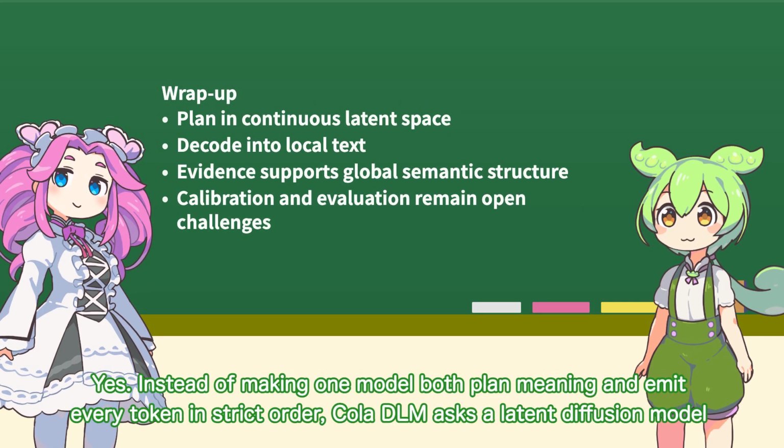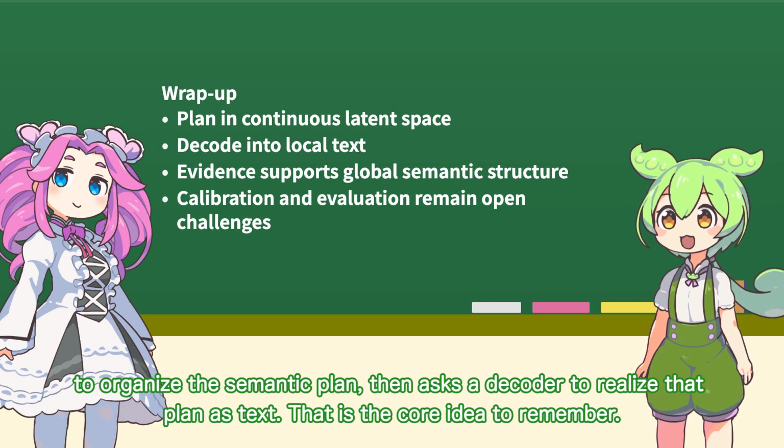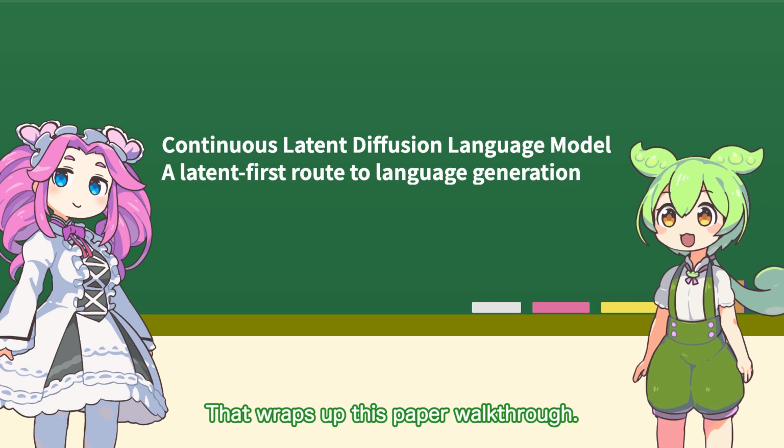Yes. Instead of making one model both plan meaning and emit every token in strict order, CoLDLM asks a latent diffusion model to organize the semantic plan, then asks the decoder to realize that plan as text. That is the core idea to remember. That wraps up this paper walkthrough.